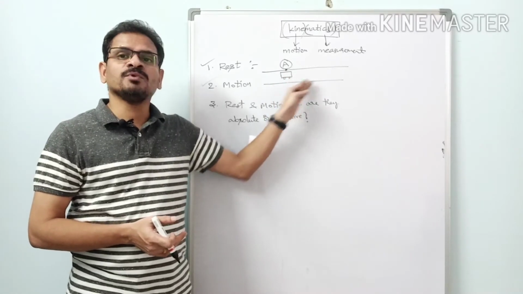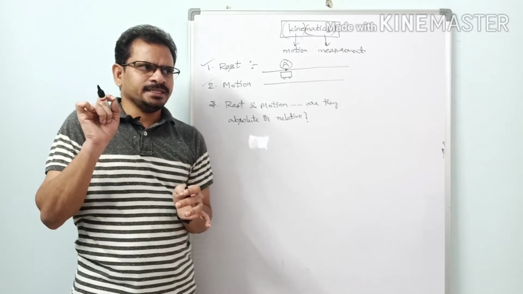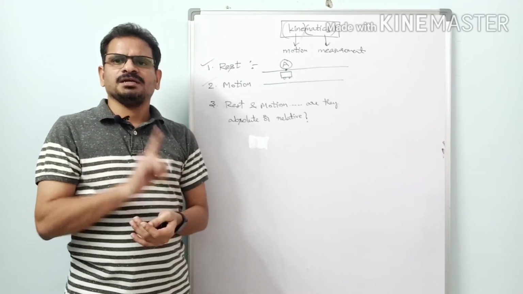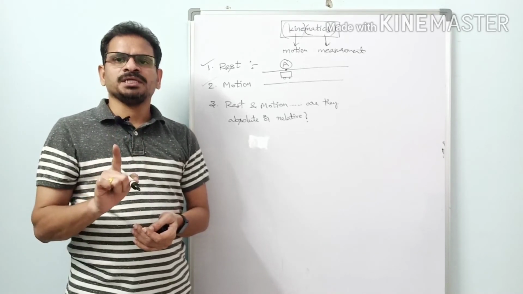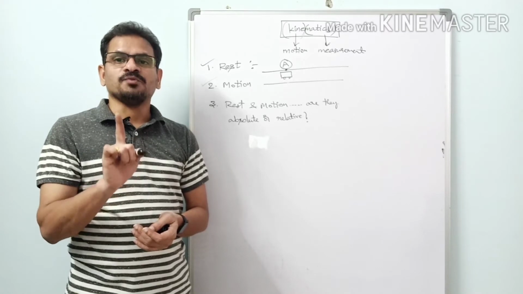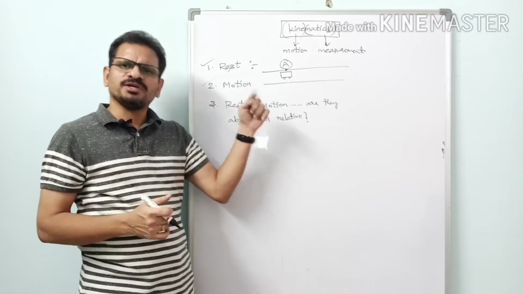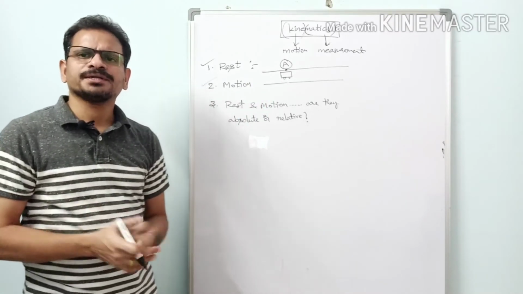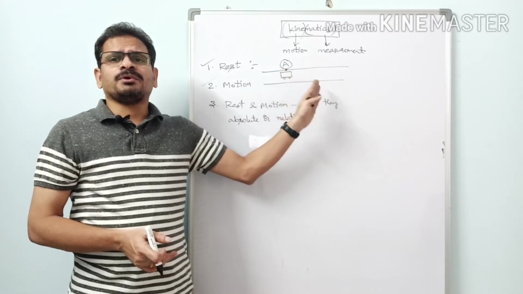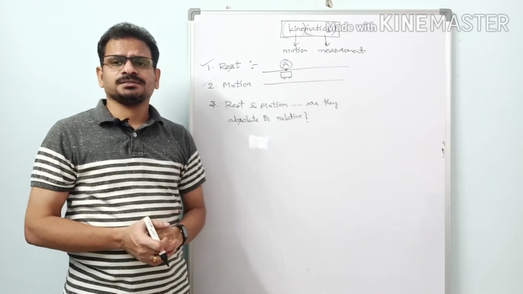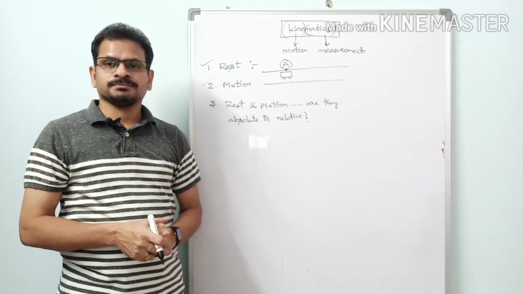Now it is at rest. If it moves, it will be in motion. Only two things are possible. In the universe, if you observe anything, there are only two possibilities: the first is that it is in a state of rest, or the second is that it is in a state of motion. Now what is motion? It is quite opposite to rest. So if the position of a body changes with respect to its surroundings over time, then we can say that the body is in a state of motion.